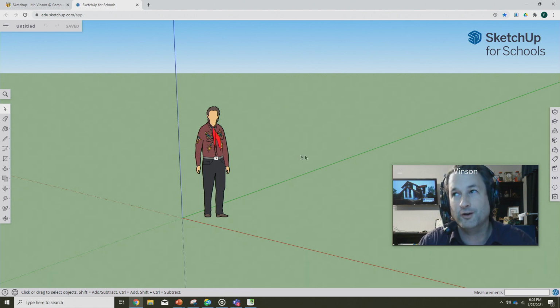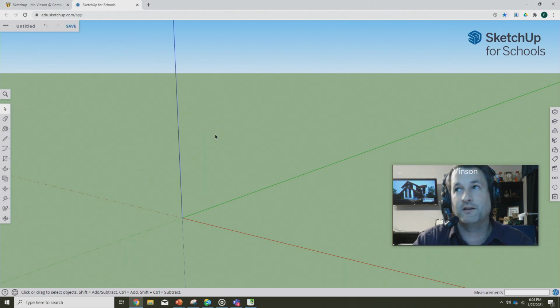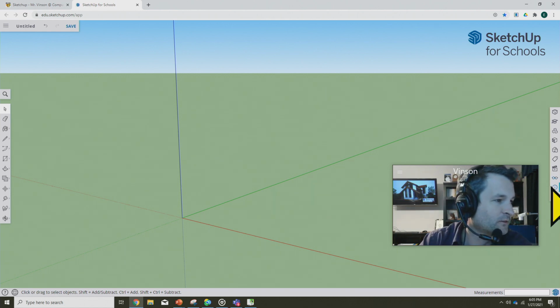We need to delete her. The way that we're going to delete Temple is we're going to press Control A and then the delete button on our keyboard, and she will go away. Now that Temple is gone, this is not the view that I want you to have. And in fact, I want you to have a view that's from the top. And so what I'm going to ask you to do is over on this side, you are going to click the button that looks like a clapboard.